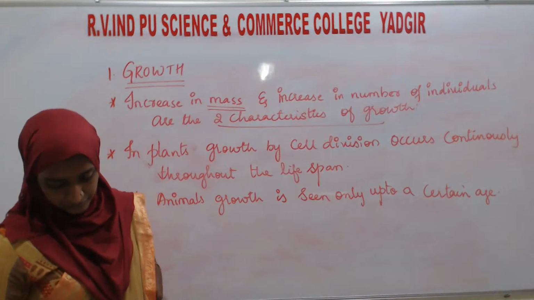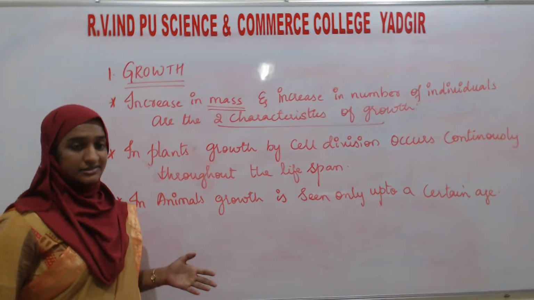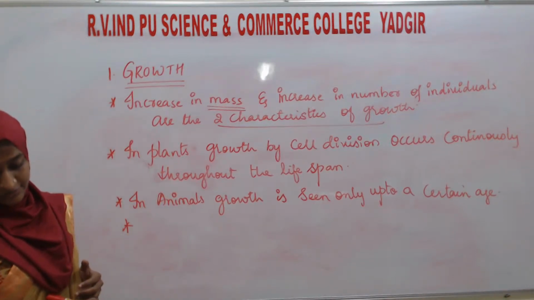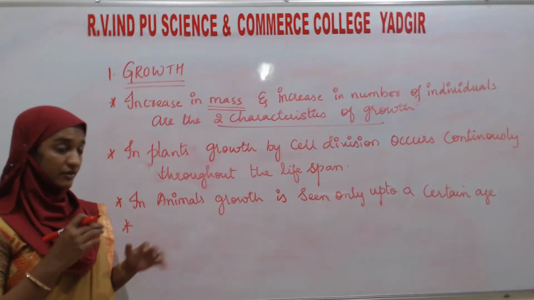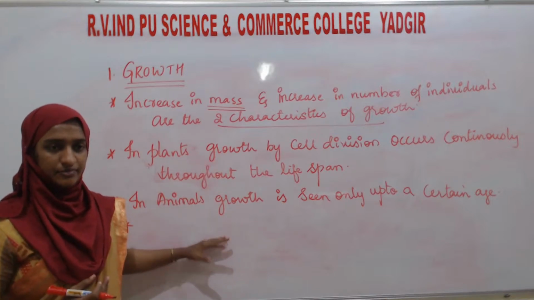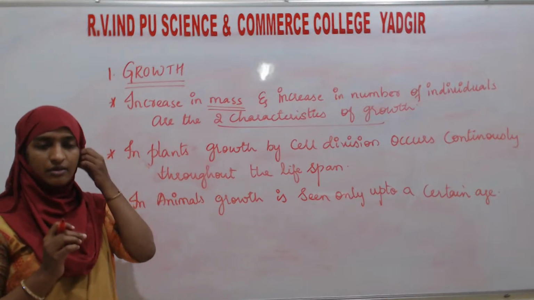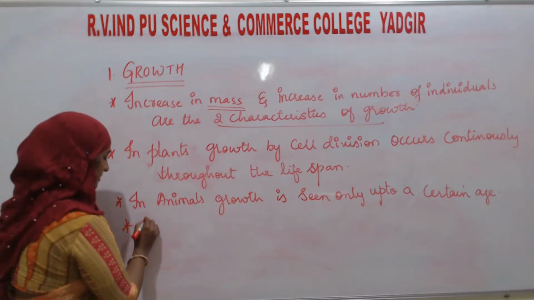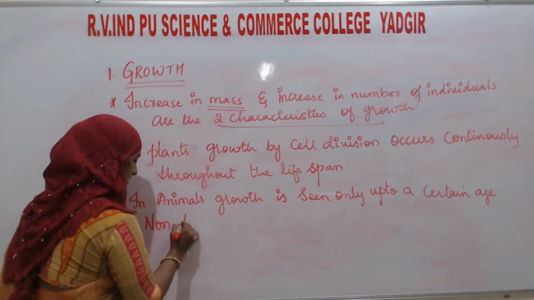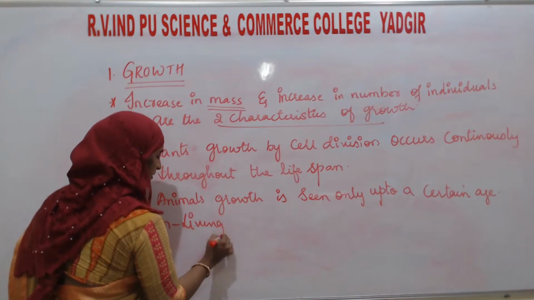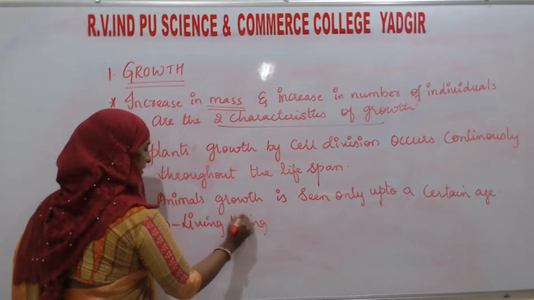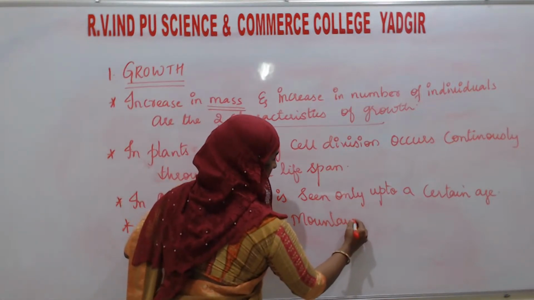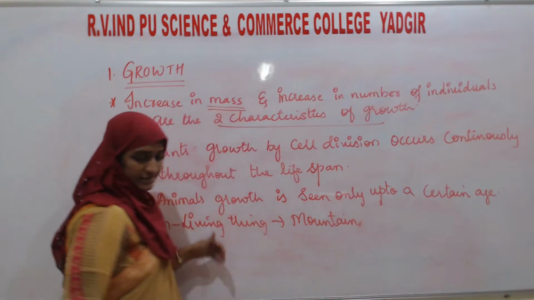Then unicellular organisms, as I told, will grow and undergo cell division. So this is about living organisms. One example we will take about non-living things. Here, a non-living thing. One example I will tell you is the mountain. Mountains, you have seen.